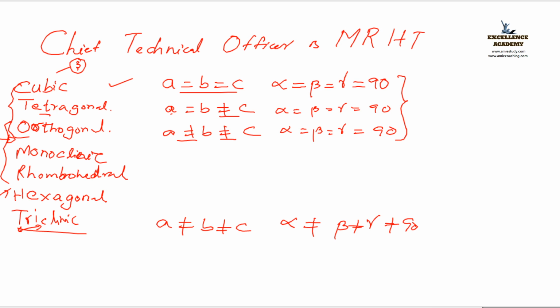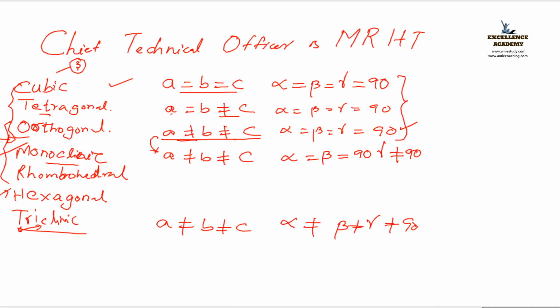Next, I am going to discuss the monoclinic. I told you that from here onwards, some changes are there. That is, from here onwards, the angle is going to vary. Let us see how. The same interatomic space I am going to copy down here: A not equal to B, not equal to C. Angle is going to vary. Alpha equals beta equals 90 degrees. Gamma not equal to 90 degrees. Clear? So from here onwards, what angle is going to vary?